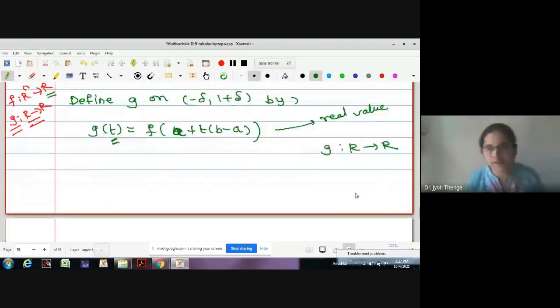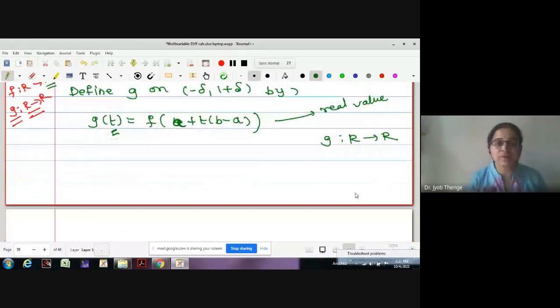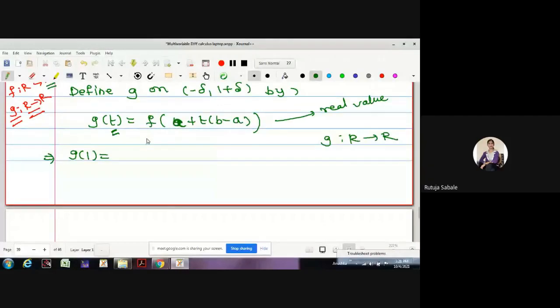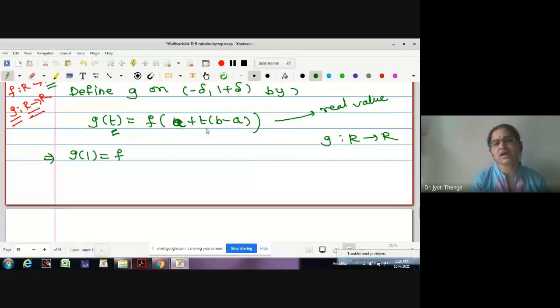Now, as this function G is a function of one variable of real value type, I am going to use Taylor's formula, but for the particular values of t as 0 and 1. Let us check why. If I take G of 1, what will be my value? Putting t equal to 1, it is f of A plus B minus A. A cancels, so it is f of B only.